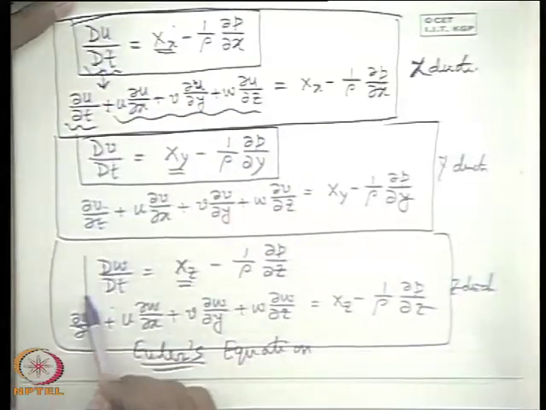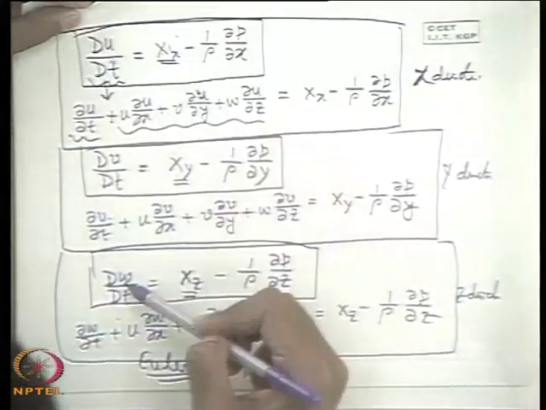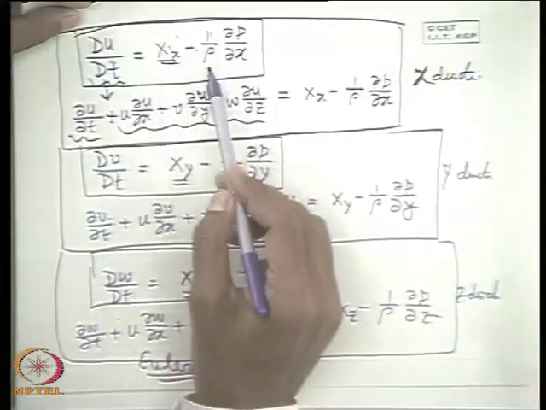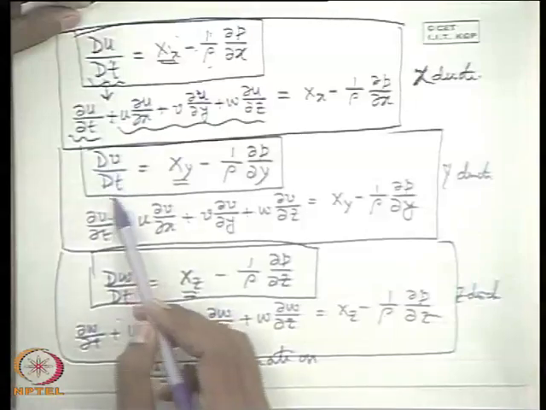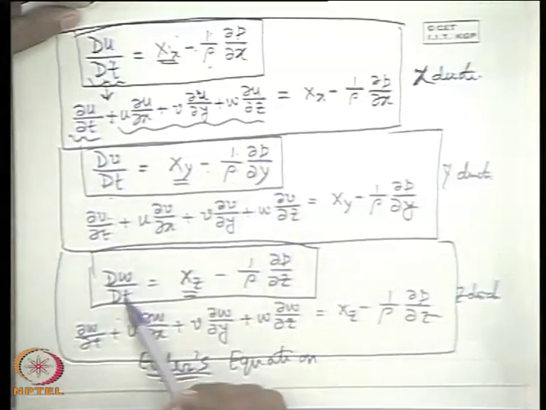Now you see that by the method of induction, as we did in the case of the continuity equation, these three equations can be put in a vector form. Can anybody tell what is the vector form? These three equations: du/dt equals X minus (1/rho) del p/del x, dv/dt is Y minus the corresponding gradient, del p/del y is the y component, del p/del z is the z component.